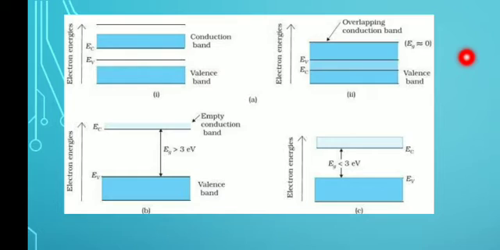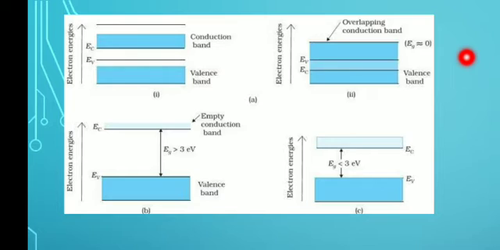Then in the second figure also there is no energy gap. Or rather, in the first figure the energy gap is very small, and in the second figure there is no energy gap. So there is overlapping of conduction band and valence band. Then in this case also, if a small amount of energy is provided, then a large number of electrons will be available for conduction and thus the metals conduct.